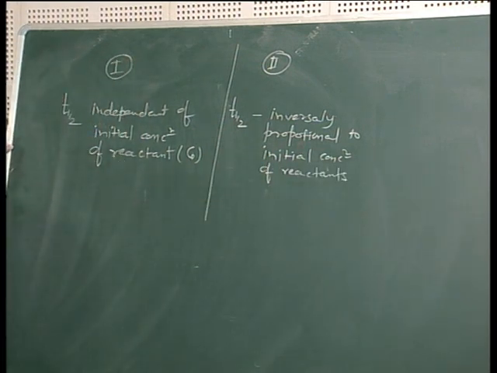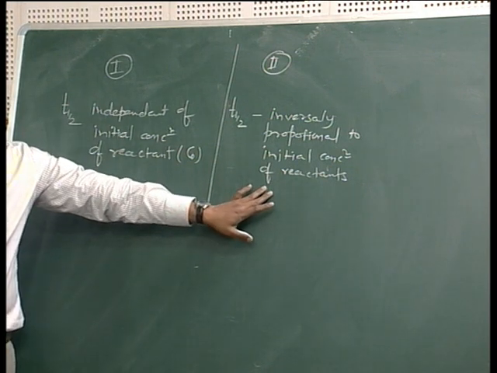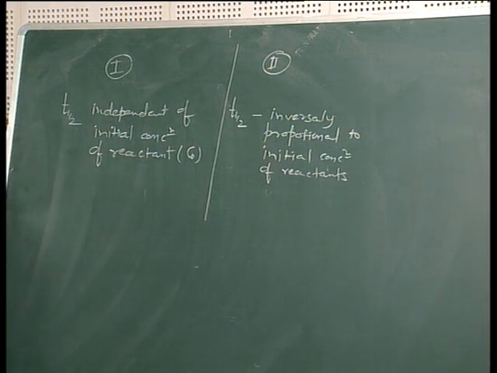This is the difference between first order and second order reaction. On one side, first order is independent of initial concentration of reactant. On the other side, the half-life of any second order reaction depends on the initial concentration of reactant.